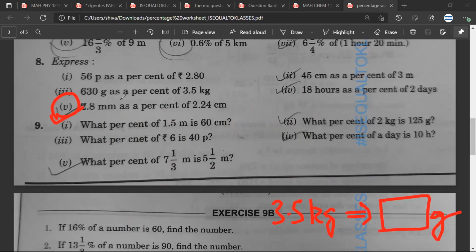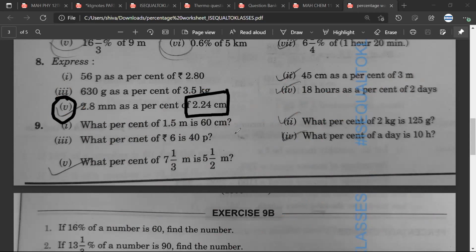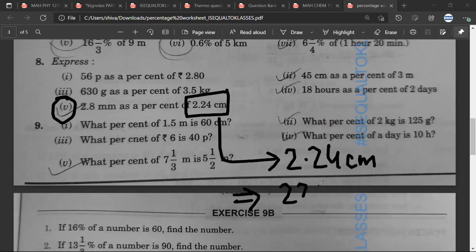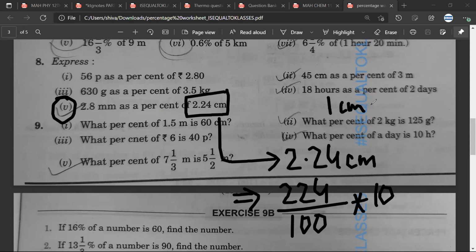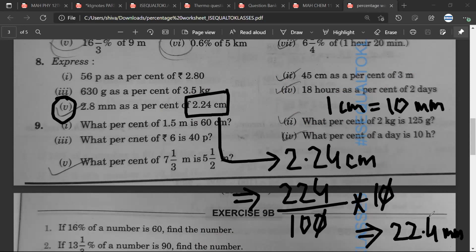Third part, Mr. Sarthak. So 2.24 centimeter would be equal to 224 upon 100 into 10. Is it okay? Yes. Sarthak, is it okay? Yes, sir. So now it is correct. This will be equal to 22.4 millimeter. Yeah, now it is okay.